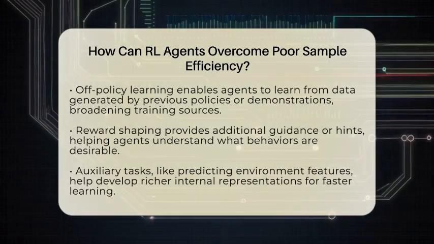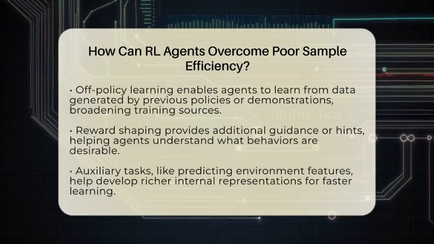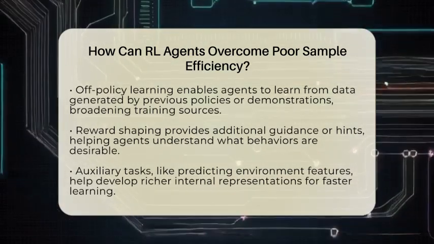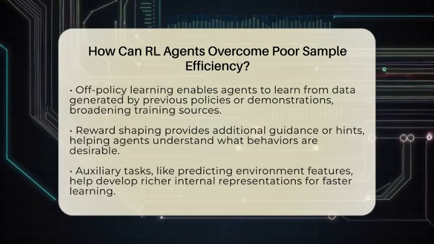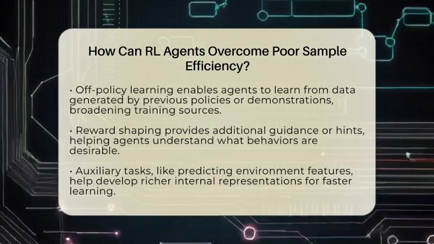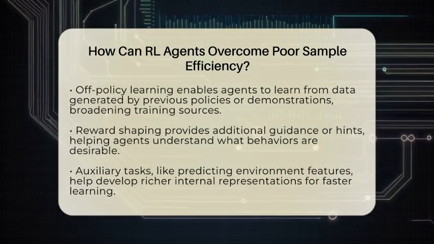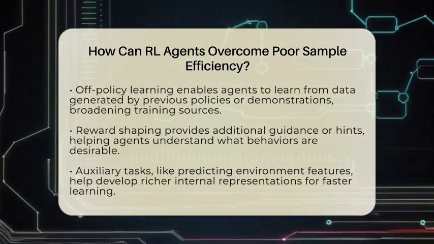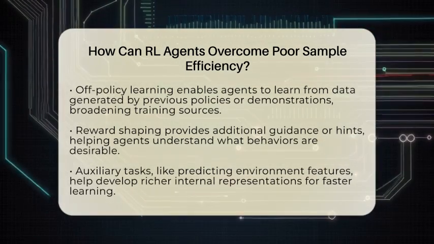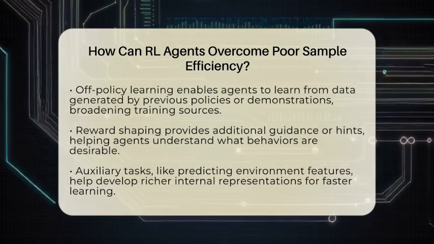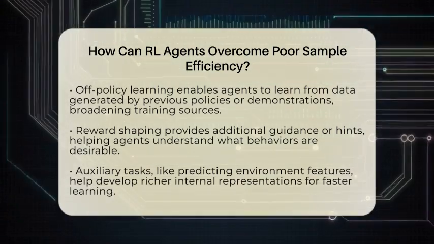Off-policy learning is also helpful. Here, the agent learns from data generated by previous policies or even demonstrations from humans or other agents. This broadens the data sources and speeds up learning because the agent isn't limited to only its current behavior. It can reuse old data to improve faster.